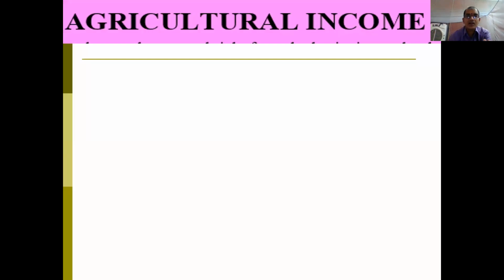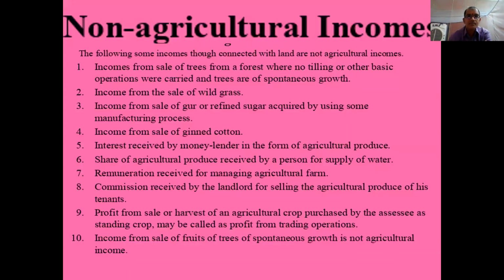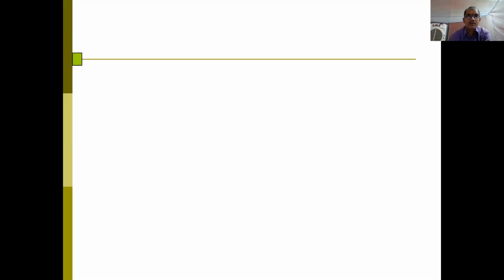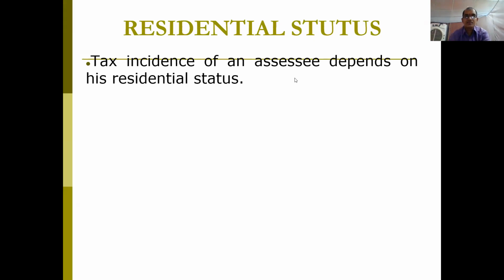Now we will see certain conditions. What are they? We will see. Residential status. Tax incidence. Tax incidence implies that payment of tax depends on an assessee's residential status.